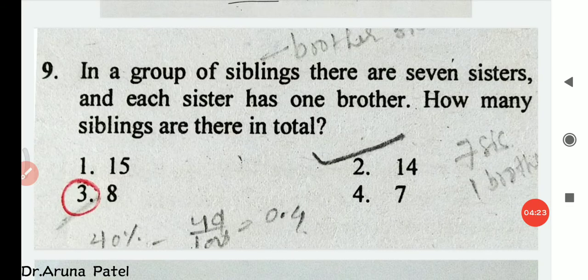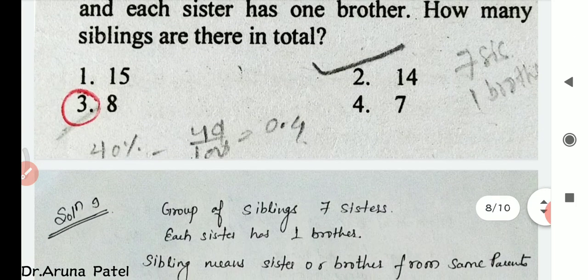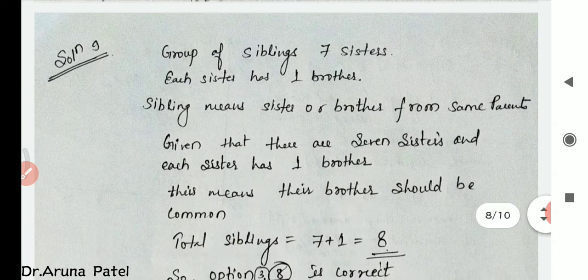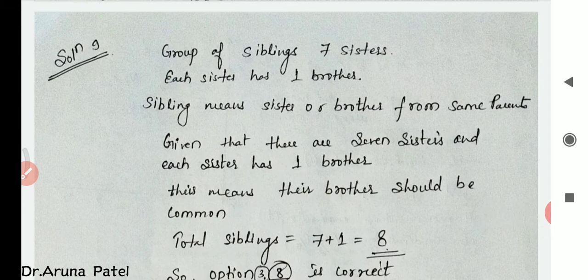This is question number 9. In a group of siblings, there are 7 sisters and each sister has one brother. How many siblings are there in total? So here see the solution. Group of siblings, 7 sisters and each sister has one brother. Sibling means sister or brother from the same parents. Means their father must be the same and mother must be the same. So given that there are 7 sisters and each sister has one brother, this means their brother should be common. So total siblings, 7 sisters and 1 brother equals 8.